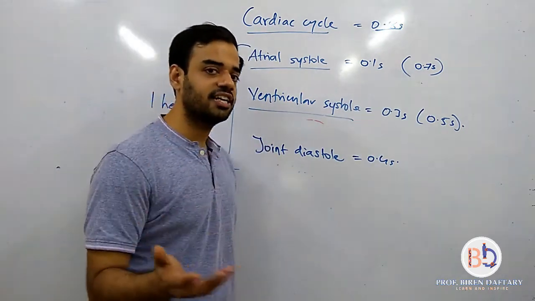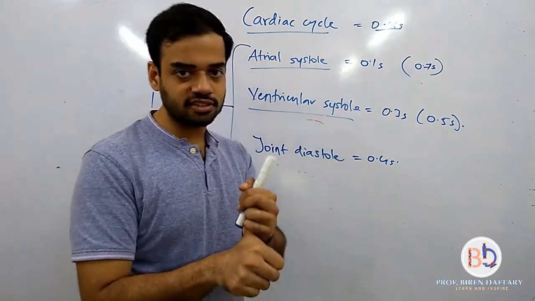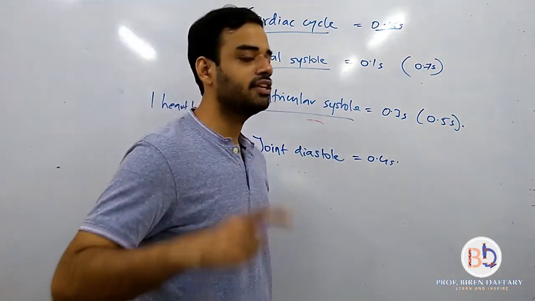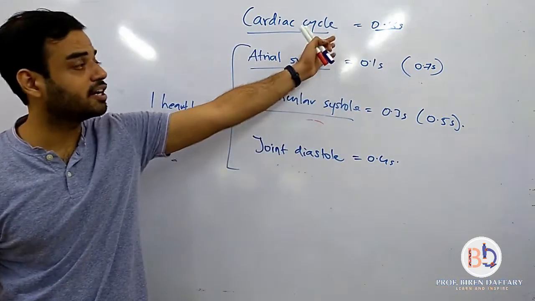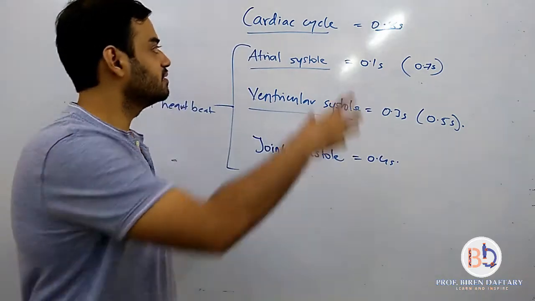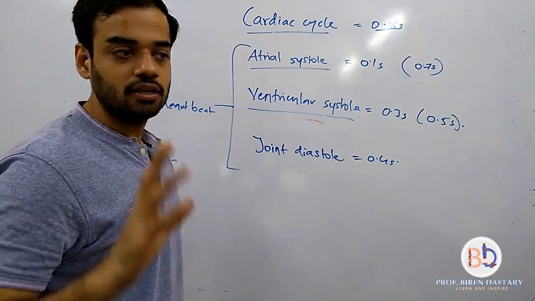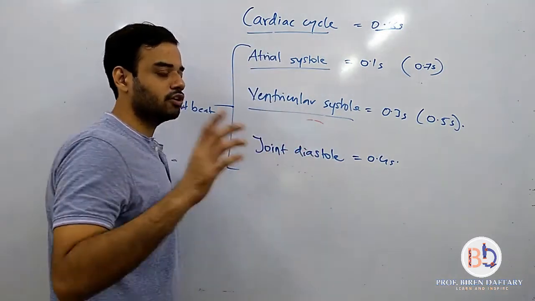We will be seeing that later on. So I hope this is clear. We have finished with the conducting system in today's lecture, and we have also finished with the cardiac cycle. Don't get confused. This is the same as one heartbeat. All these things occur in one heartbeat.